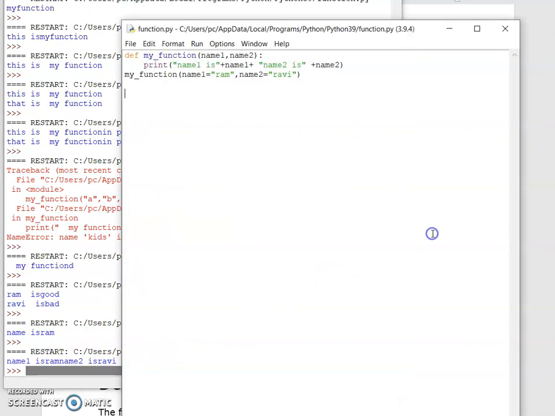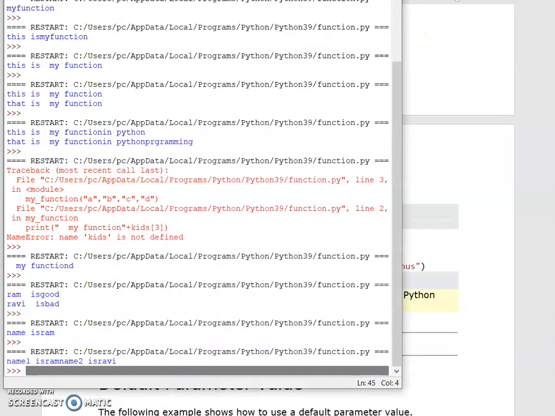Okay, how is it printed? We have just given keys. We have passed keys and value should be in calling function. So those keys should be passed here, so that those values are in keys. Okay, and the final value is name 1 is Ram, name 2 is Ravi. So values are finally printed. By passing the keys also we can print values.